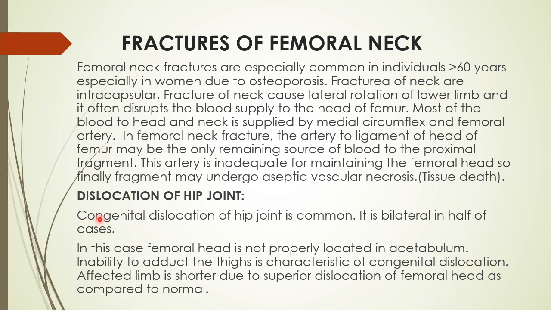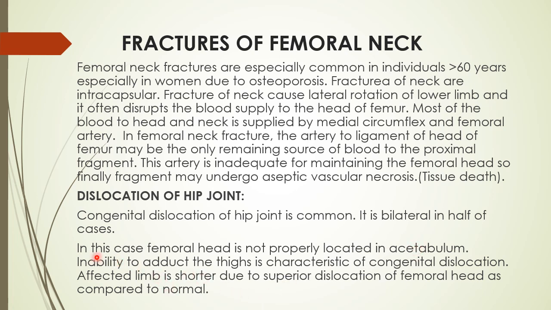Congenital dislocation of the hip joint is common. It is bilateral in half of cases. The newborn is born with the congenital dislocation. In this case, the femoral head is not properly located in the acetabulum.